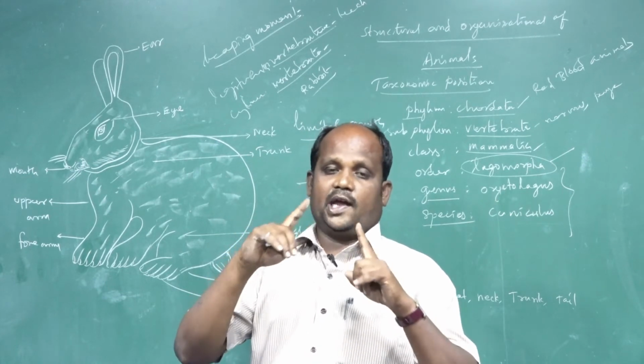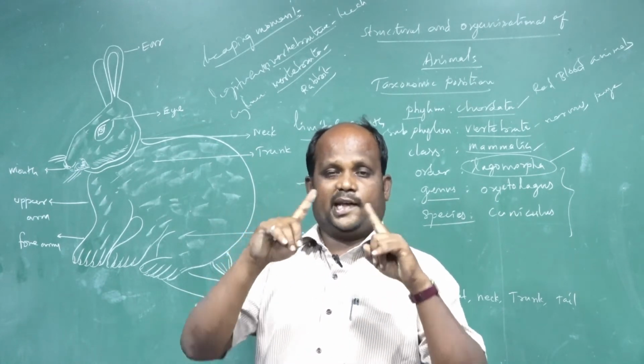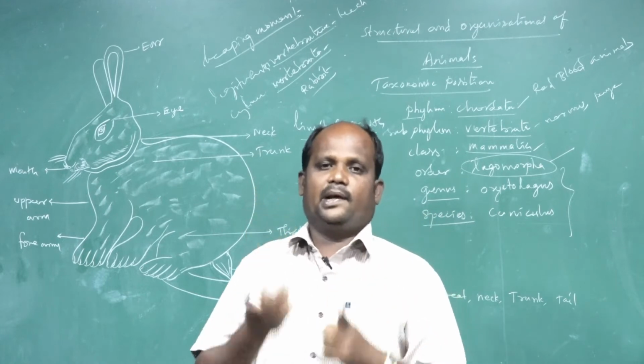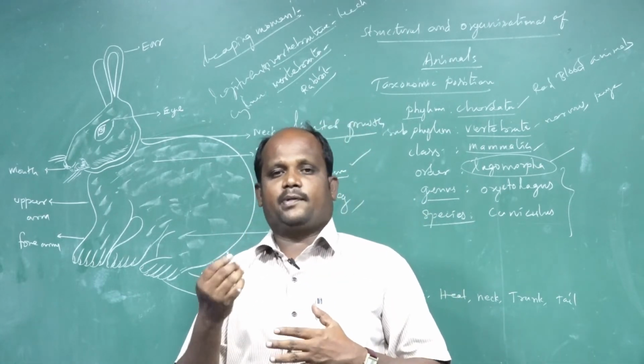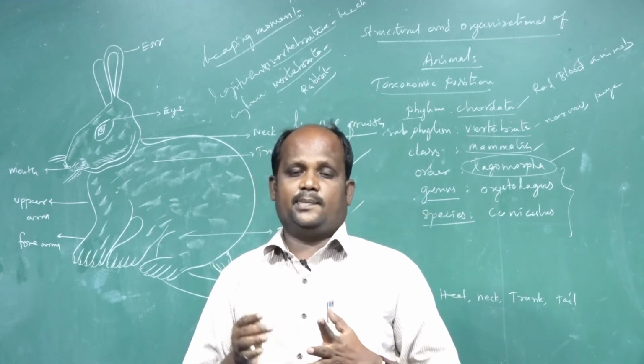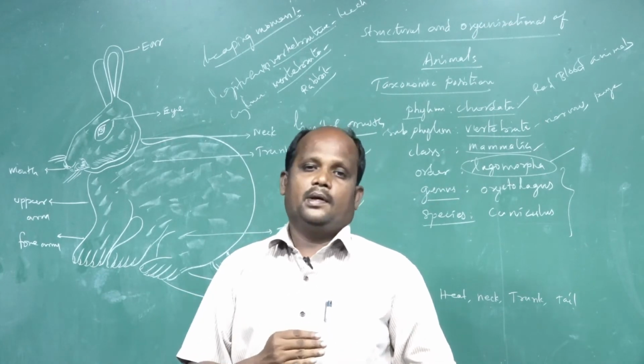The external body, the entire body, is covered by epidermal hair. The epidermal hair provides protection to animals and at the same time keeps them warm.